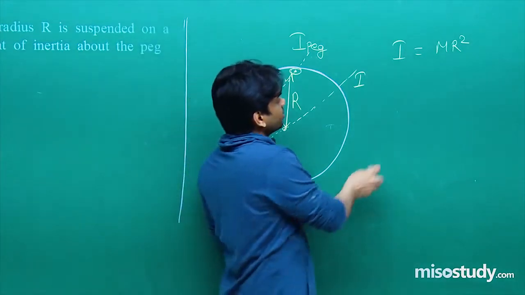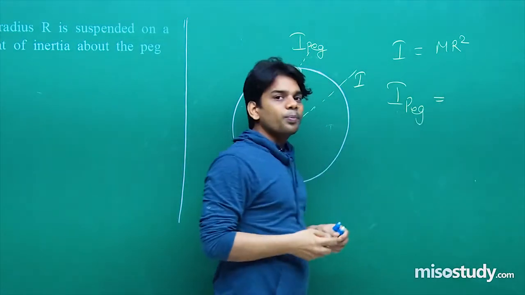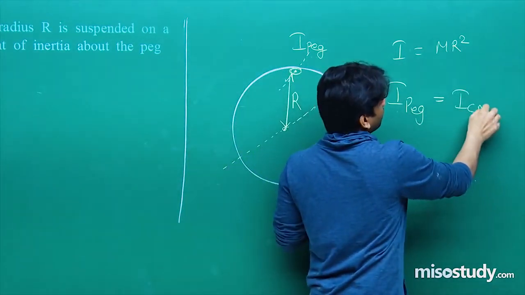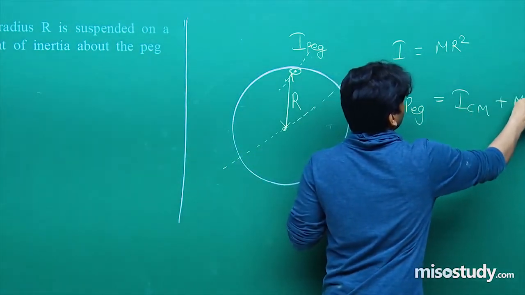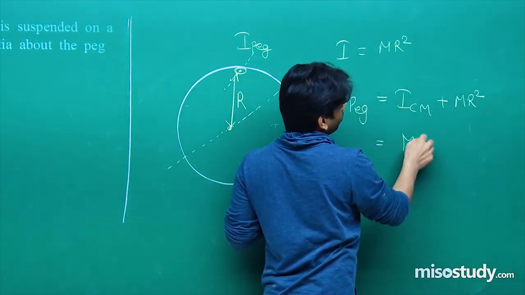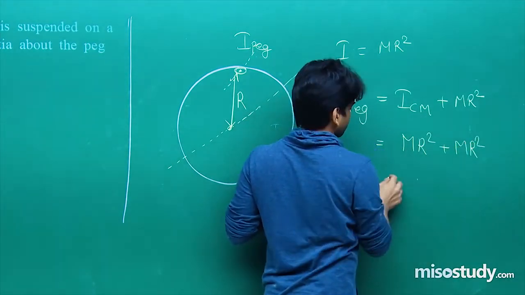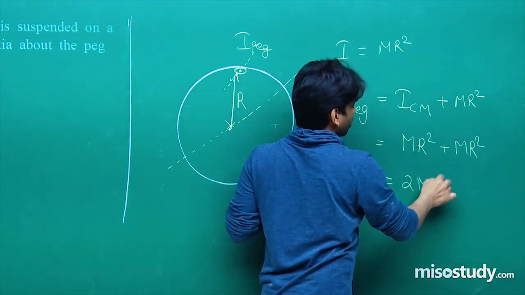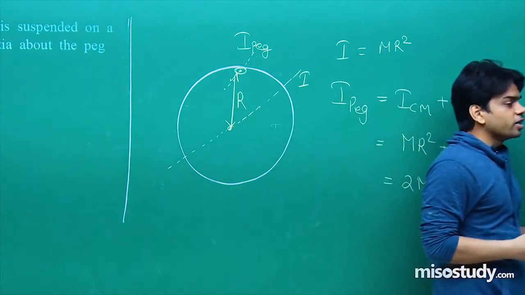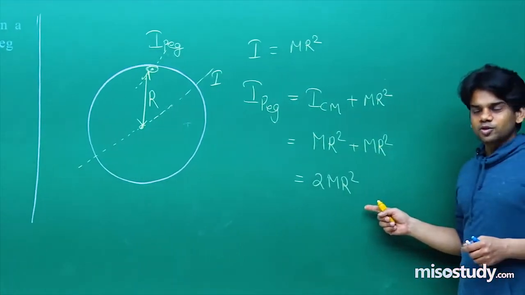Clearly we can write the moment of inertia through the peg will be equal to the moment of inertia through the center of mass, that is I, plus mr whole square. This will come out to be I through the center of mass, that is mr whole square, plus mr whole square, which is 2 mr whole square. I hope you have understood how to reach this part, and the answer you are obtaining is 2 mr whole square.